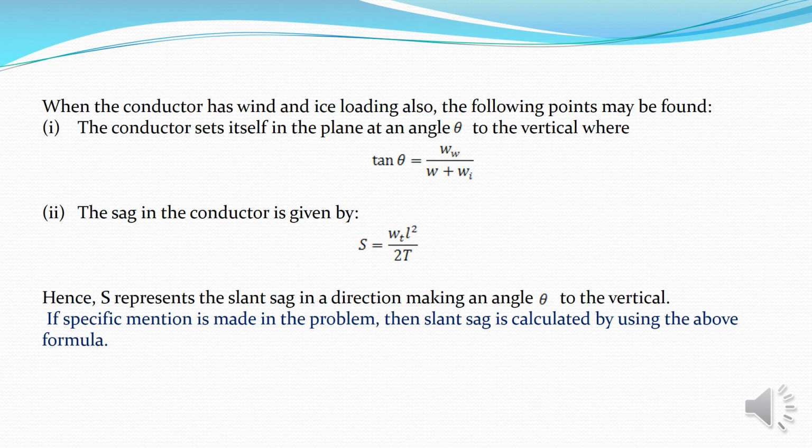When the conductor has wind and ice loading, the following points may be noted. Number 1 is the conductor sets itself in a plane at angle theta to the vertical, where tan theta equal Ww divided by (W plus Wi). And number 2 is the sag in the conductor is given by S equal Wt into small l square divided by 2T. Here S represents the slant sag in the direction making an angle theta to the vertical. If no specific mention is made in the problem, the slant sag is calculated by using the above formula.